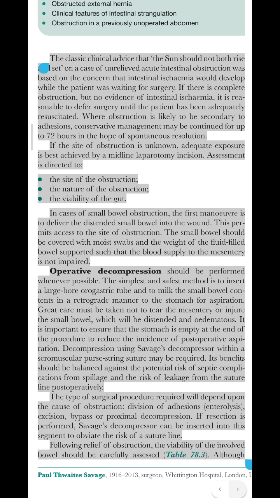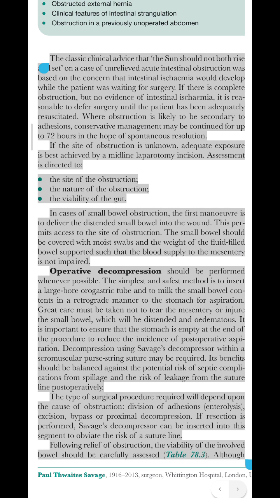The small bowel should be covered with moist swabs and the weight of the fluid-filled bowel supported such that the blood supply to the mesentery is not impaired. Operative decompression should be performed. Whenever possible, the simplest and safest method is to insert a large bore orogastric tube and to milk the small bowel contents in a retrograde manner to the stomach for aspiration. Great care must be taken not to tear the mesentery or injure the small bowel, which will be distended and edematous.